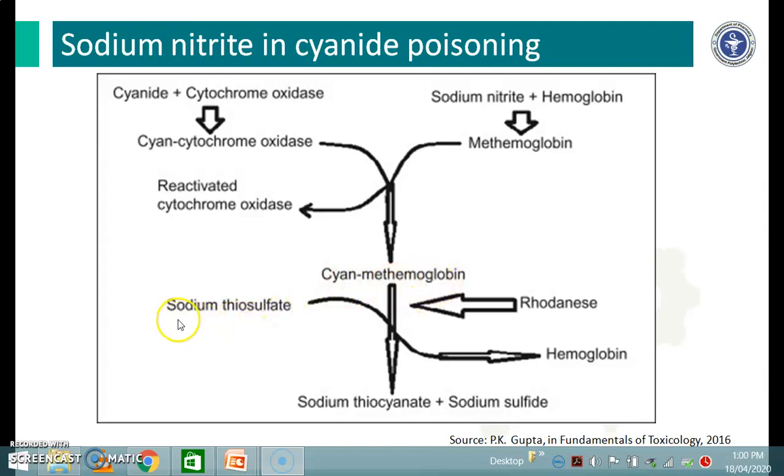The cyanomethemoglobin reacts with sodium thiosulfate, and simultaneously the enzyme rhodanese donates sulfur. This complex forms sodium thiocyanate. It releases the hemoglobin and sodium sulfite. The sodium thiocyanate is excreted in urine. So this is the mechanism of how sodium nitrite and sodium thiosulfate are used in cyanide poisoning.